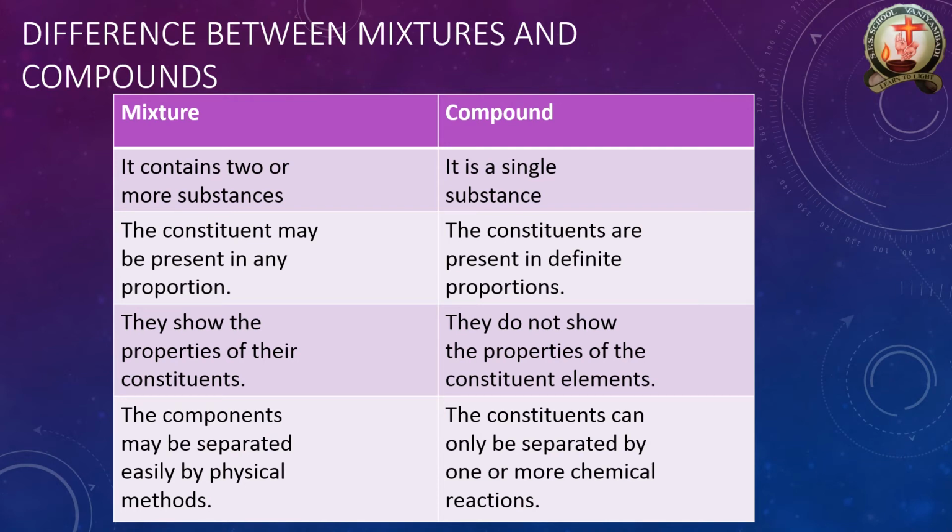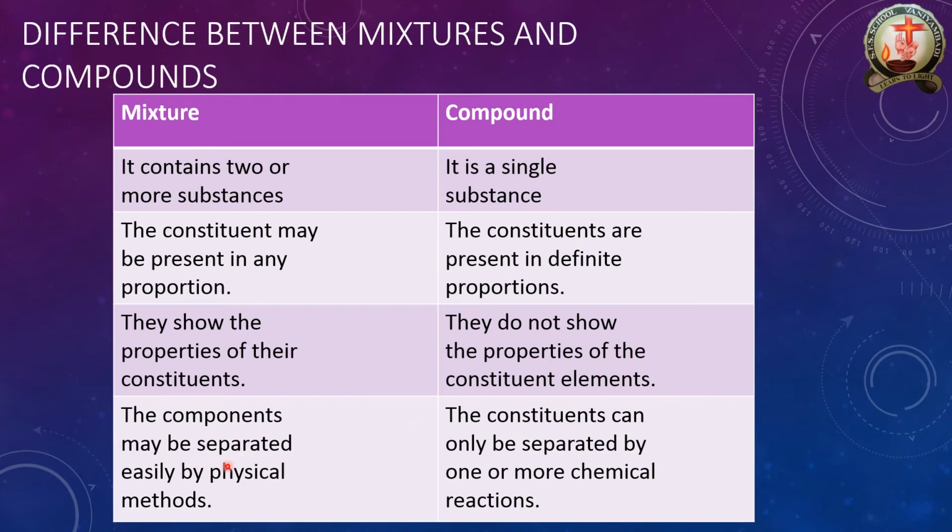In the third point, the mixture shows the properties of its own constituents, but a compound does not show the properties of its constituent elements. Once we are getting a compound, the compound gives one property. But if the mixture has nitrogen gas, the nitrogen gas also answers, and carbon dioxide gas, the carbon dioxide also answers. So depending upon the constituents, all give an answer, but the compound does not answer for all the proportions. Only one type of answer will be given, that is called a compound answer.